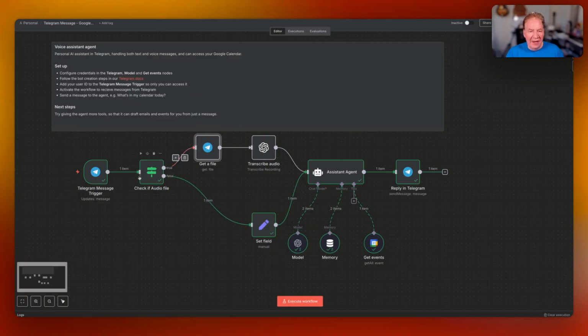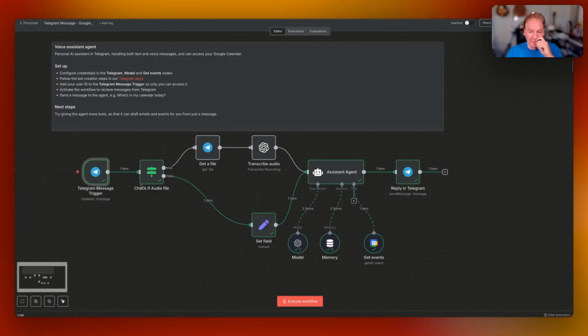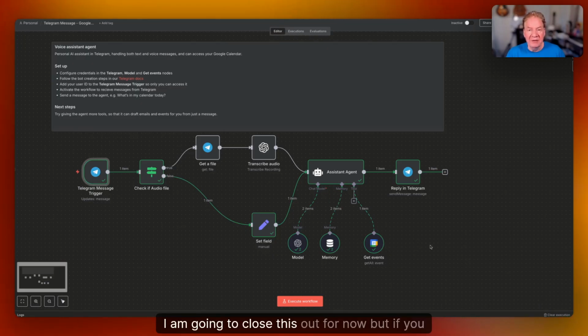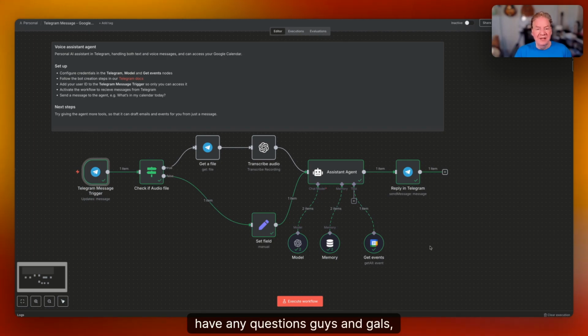So I think we've gone through this enough times now. We had a couple of rounds in here, working with Telegram. I am going to close this out for now.